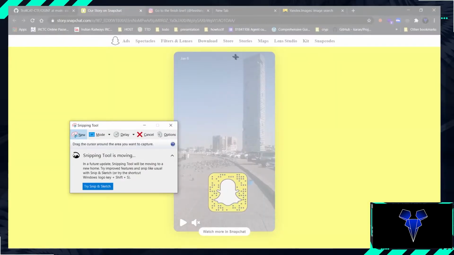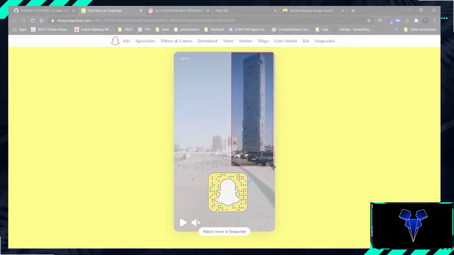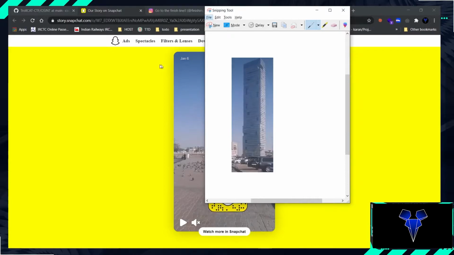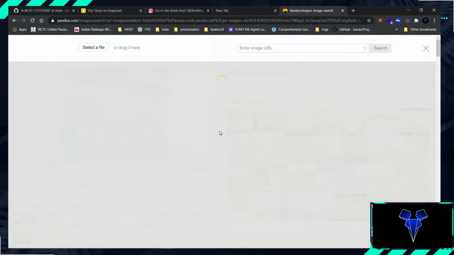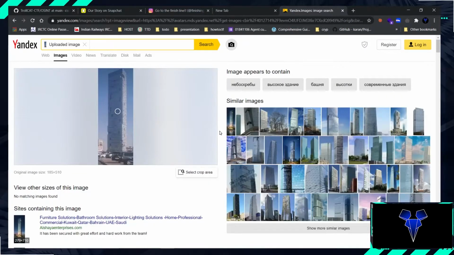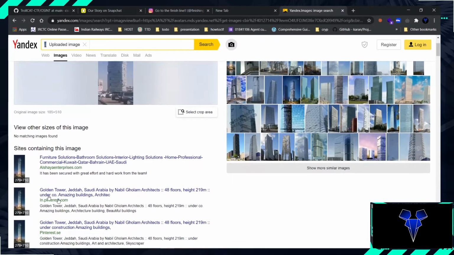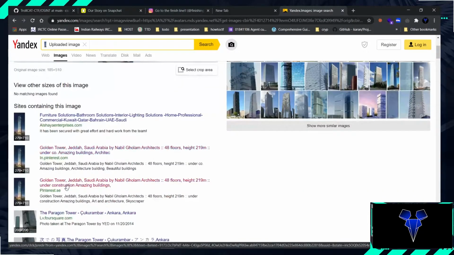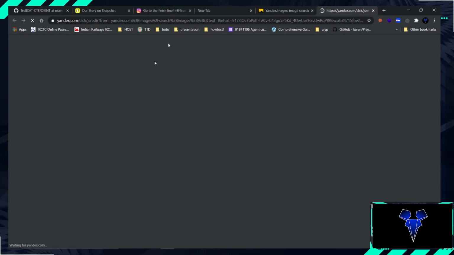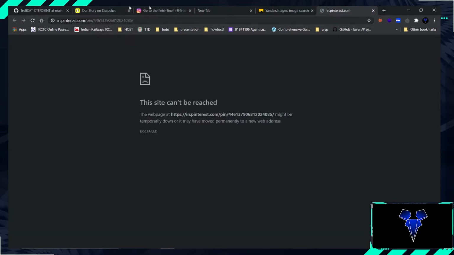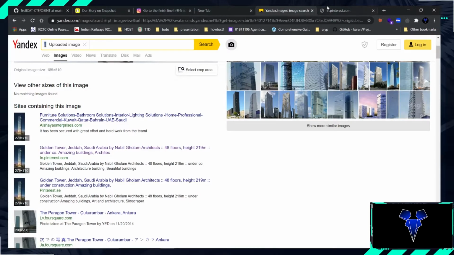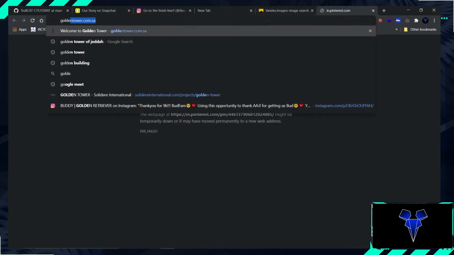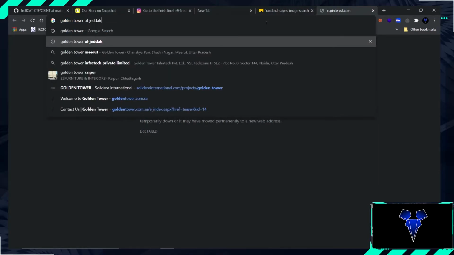Just quickly take a snip of it, copy it, go to Yandex. Okay, so it's the Golden Tower in Jeddah. Let's just quickly search for it. I'll just search Golden Tower Jeddah. Golden Tower of Jeddah.